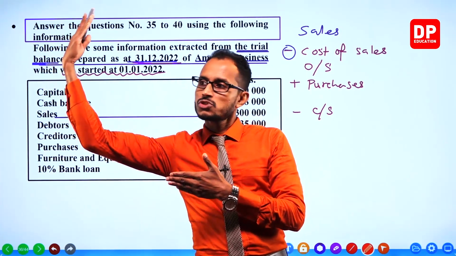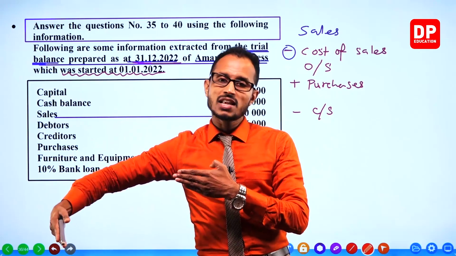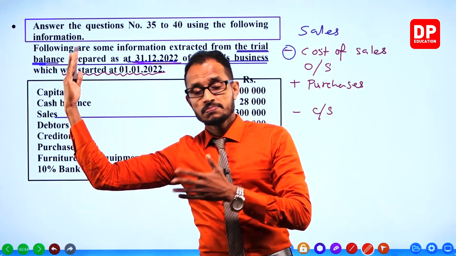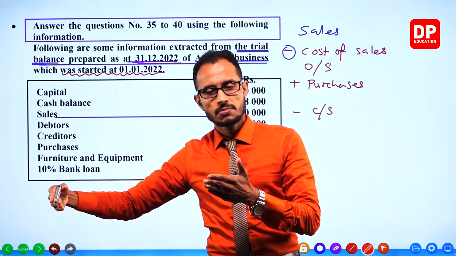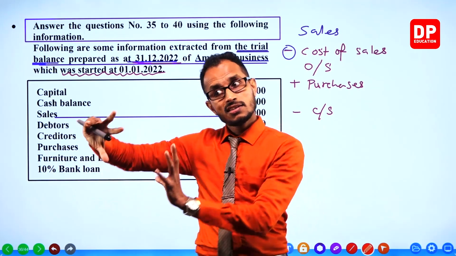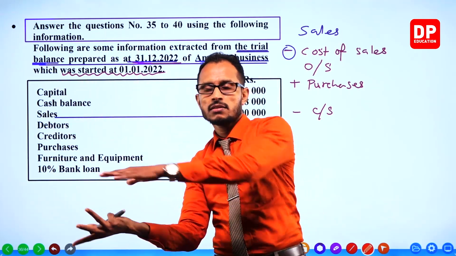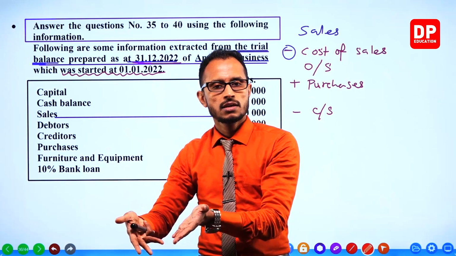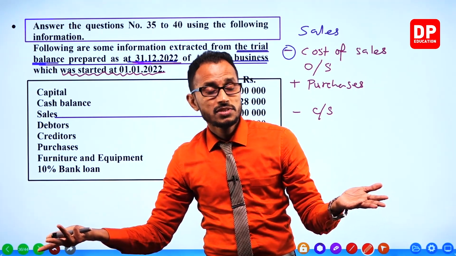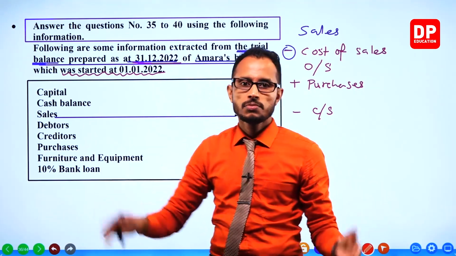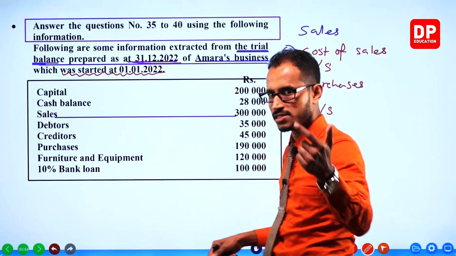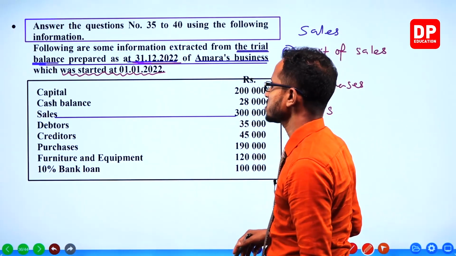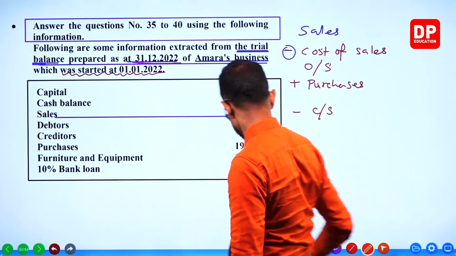When the shop was closed on 31st December last year, the stock which was remaining becomes the opening stock of this year. If the business was started this year, no opening stock comes from last year. So no opening stock.